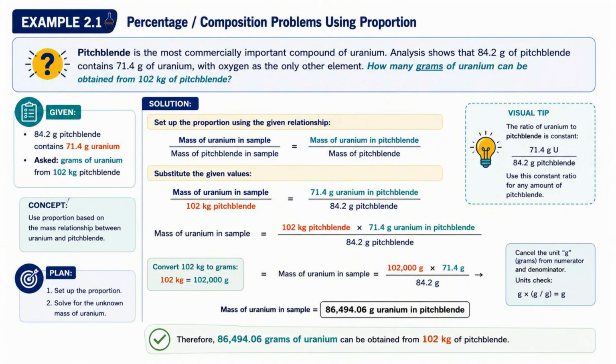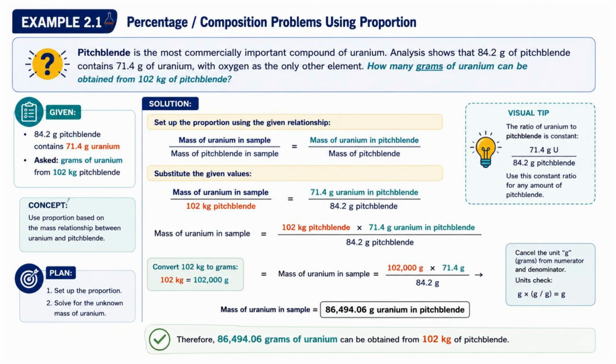Our plan is straightforward. First, set up the proportion. Second, solve for the unknown mass of uranium. The relationship is mass of uranium in sample divided by mass of pitchblende in sample equals mass of uranium in pitchblende divided by mass of pitchblende. Now, let's substitute the known values. Our unknown is the mass of uranium. The sample contains 102 kilograms of pitchblende. The known composition is 71.4 grams of uranium for every 84.2 grams of pitchblende.